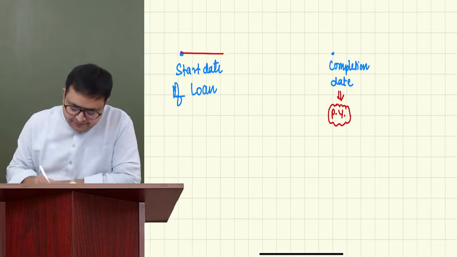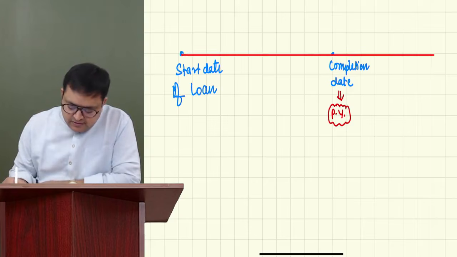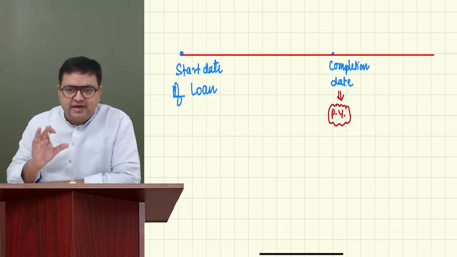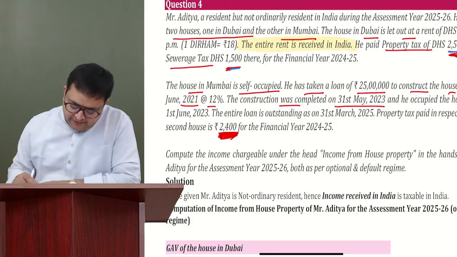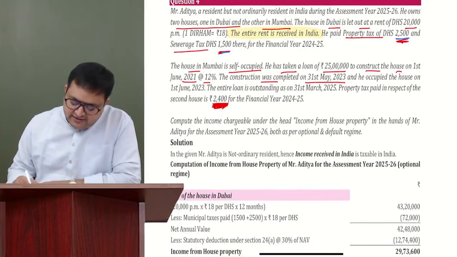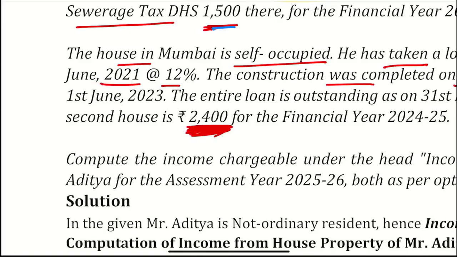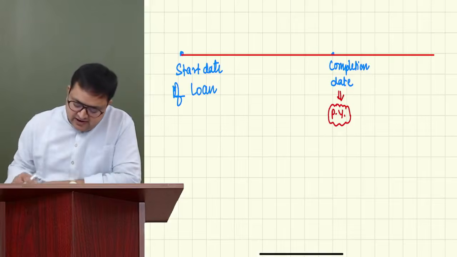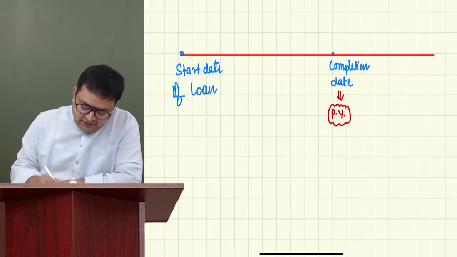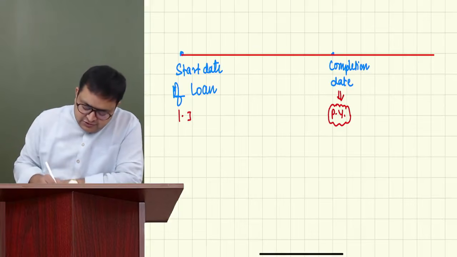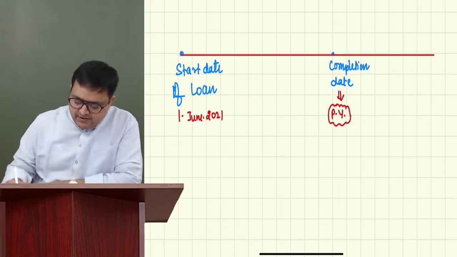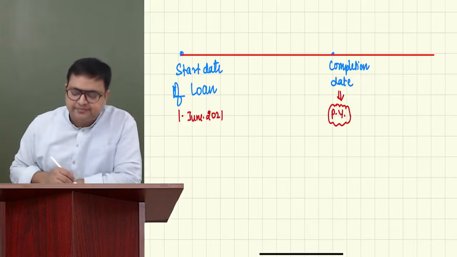So let's say in this example, in this question, first of all, he has taken a loan of 25 lakh to construct the house on 1st June 2021. On 1st June 2021, he has taken the loan. My start date of loan is 1st June 2021. Please write it. Correct?